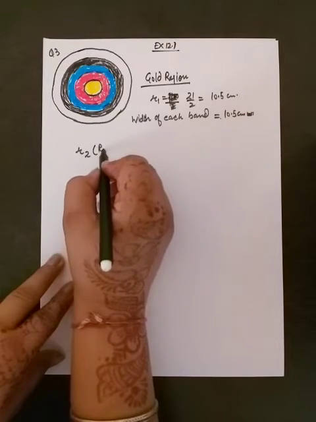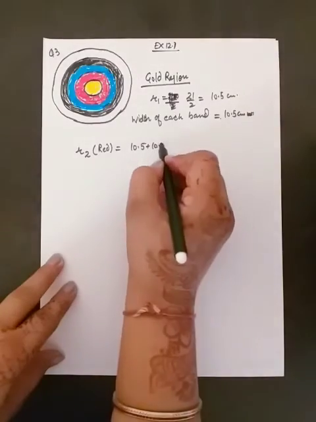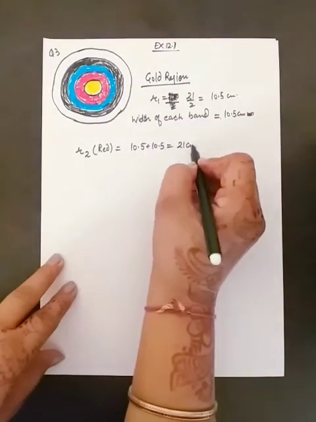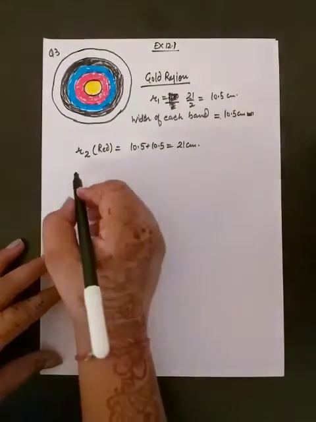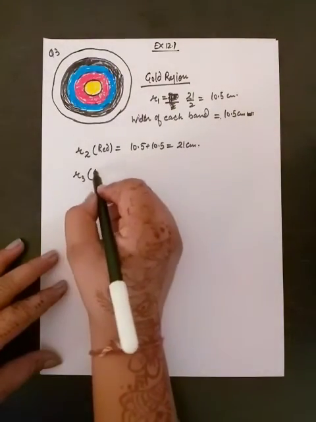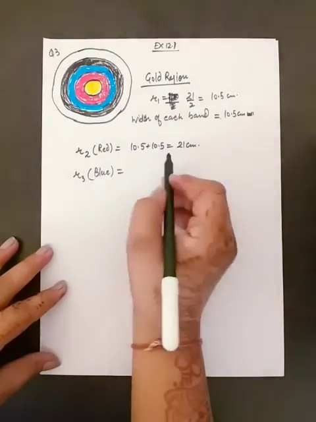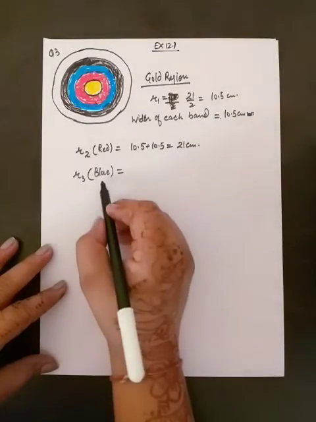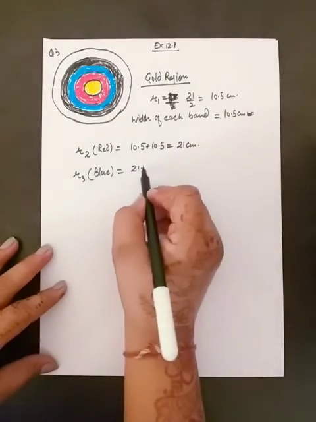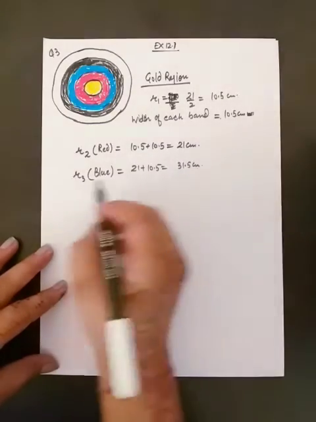Similarly R2, meaning this is for the red region, it will be 10.5 plus 10.5. It will be 21 centimeter. R3, that is for the blue region. If we add 10.5 to the radius of the red region, we will get the radius of the blue region. So 21 plus 10.5, it will be 31.5 centimeter.